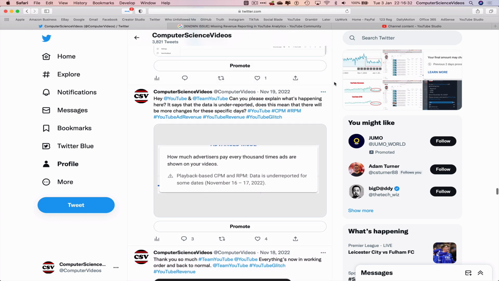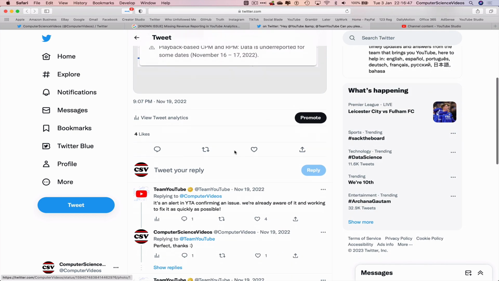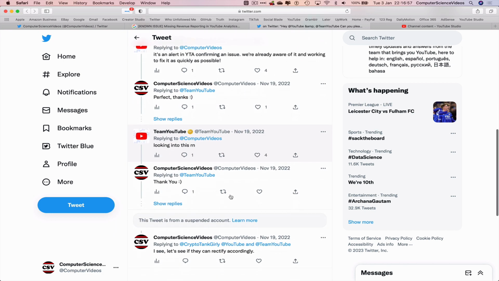And then I said, can you please explain what's happening here? It says that the data is underreported. Does this mean that there will be more changes to these specific dates? Let's click on this. They came back to say it's an alert in YTA confirming an issue. We're already aware of it and working to fix this as quickly as possible. Thank you. They're looking into this right now.